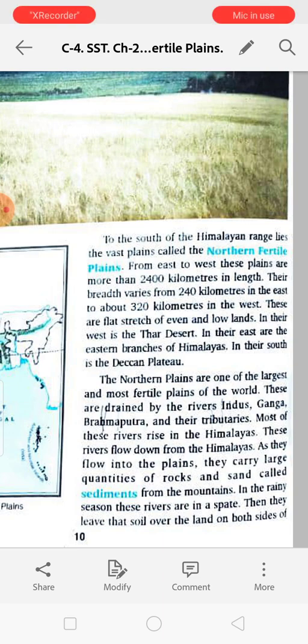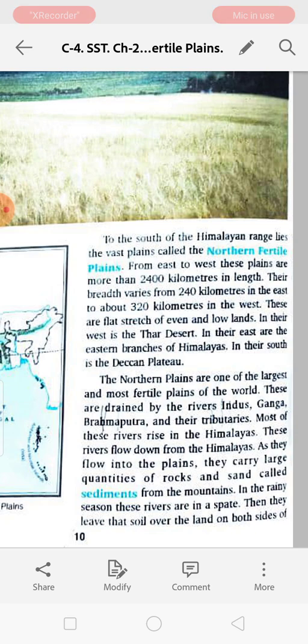From east to west, these plains are more than 2,400 kilometers in length. Their breadth varies from 240 kilometers in the east to about 320 kilometers in the west. These are a flat stretch of even and low lands. So the length, that means long, is 2,400 kilometers, and the breadth varies. Varies means somewhere it is narrow, 240 kilometers, and somewhere it is 320 kilometers in the west.